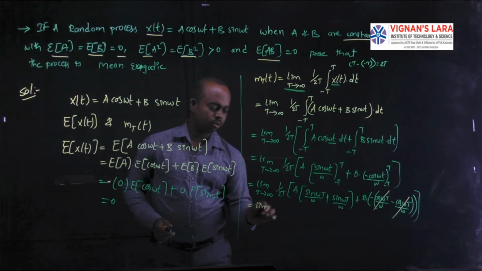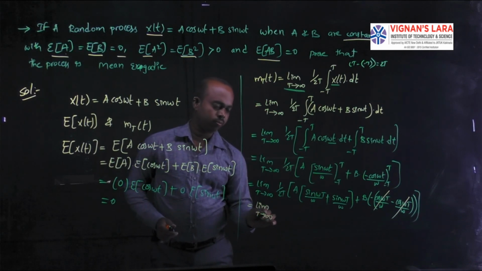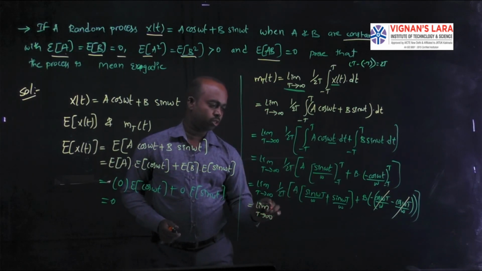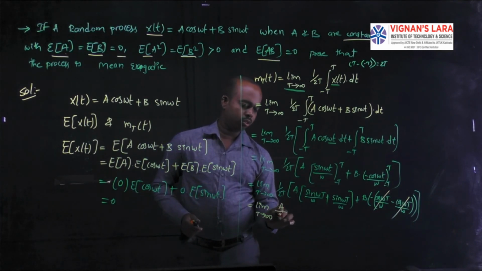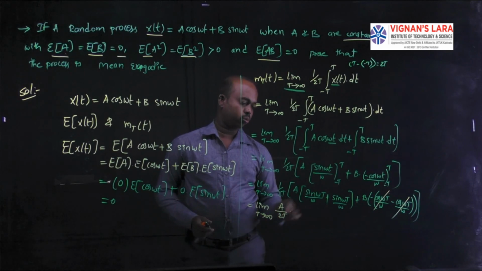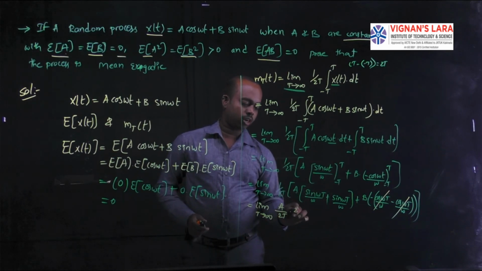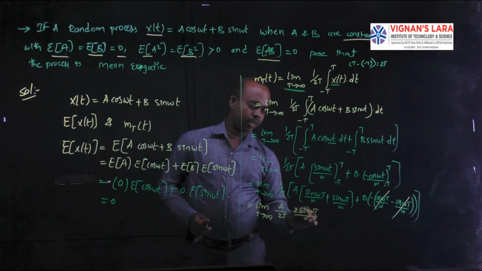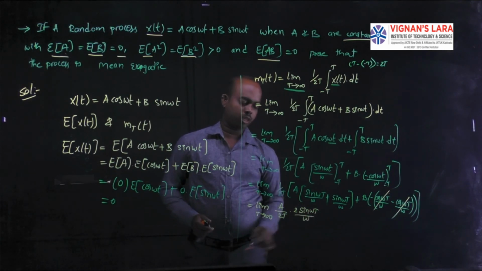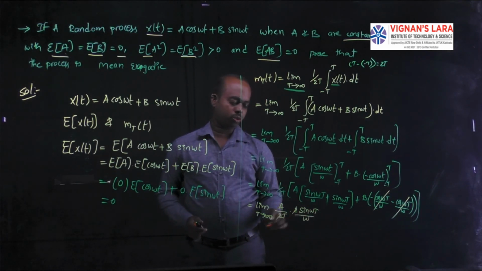Limit T tends to infinity, A is a constant, so you can write A divided by 2T into 2 sine omega T by omega. Here the 2s cancel.